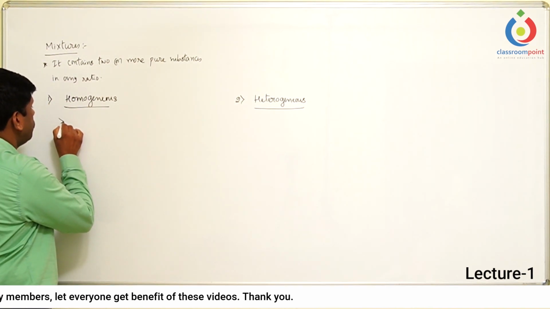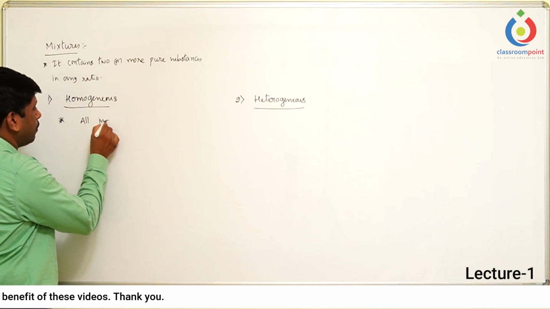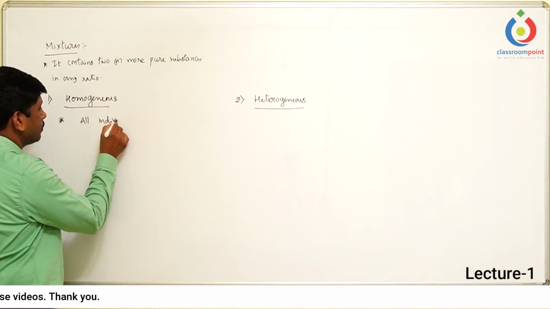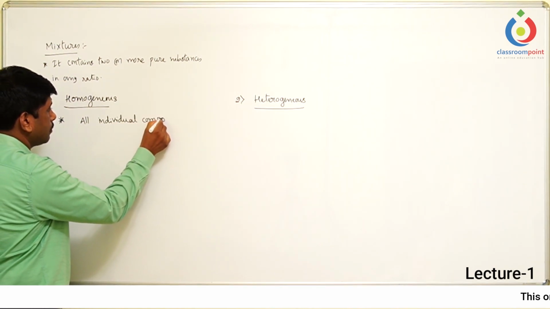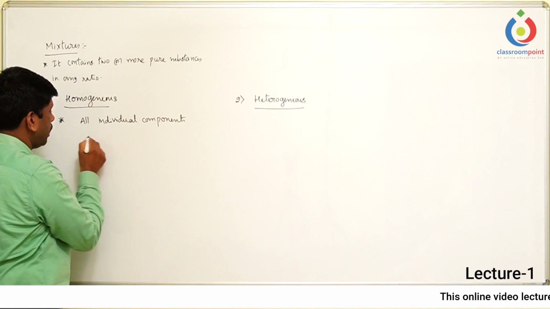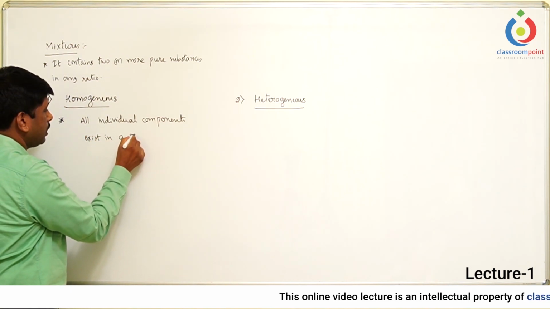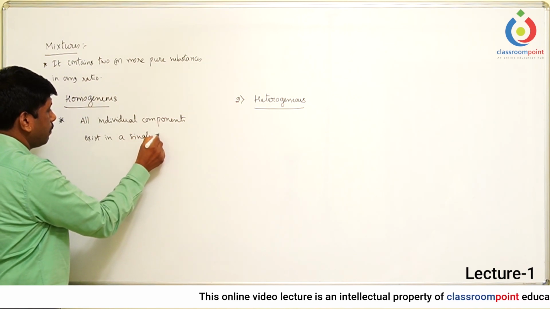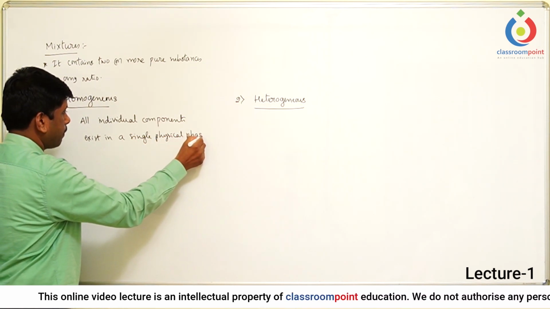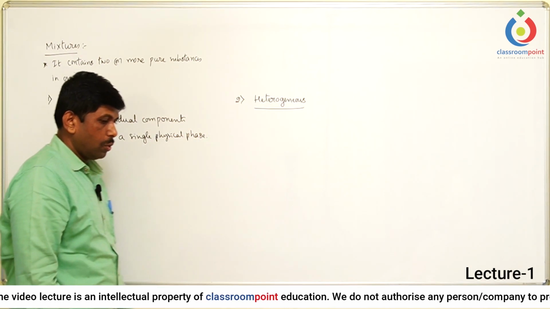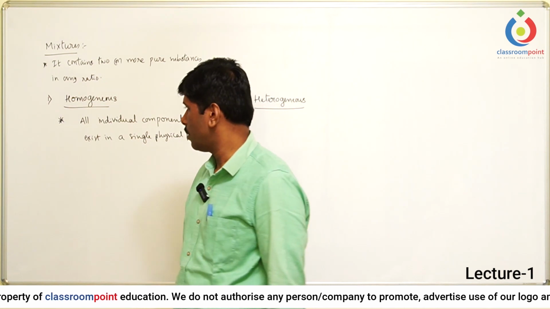In case of homogeneous mixture, all individual components exist in a single physical phase. Homogeneous, they should exist only in the single physical phase.